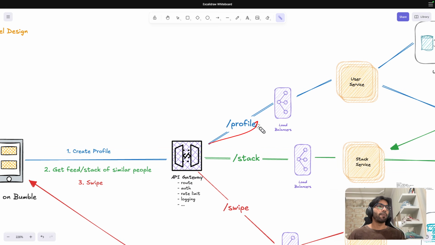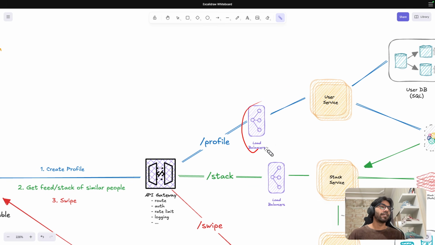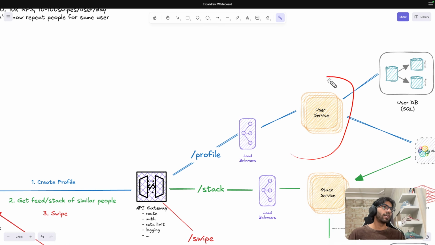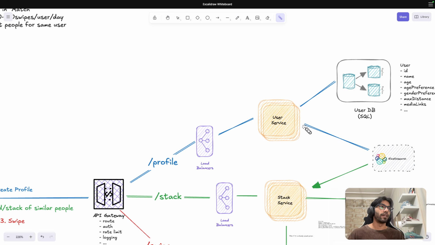Now you move to the profile, right? You made this call, and here I have uploaded my images and also name, age, my preferences, right? And then it goes through the load balancer. Why a load balancer? Because all of these are horizontally scalable, right? There is not only one user service, there are multiple user services. So that's why you need to put a load balancer in front of that.